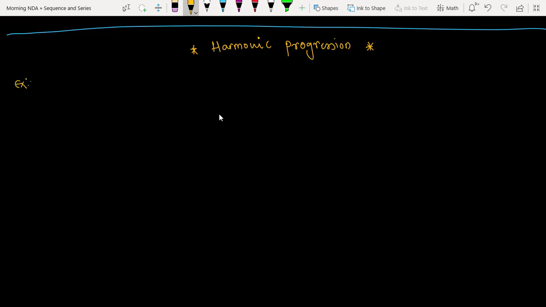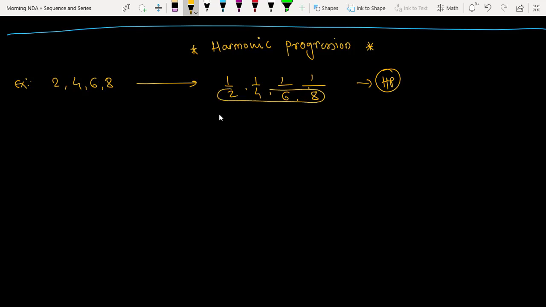Example: if I get a GP 2, 4, 6, 8 and I reciprocate it, 1 by 2, 1 by 4, 1 by 6 and 1 by 8, this becomes my harmonic progression. What is the condition? In the harmonic progression, the denominator part should be in AP, with the numerator the same. It should not be that the numerator is different and only the denominator is in AP, like 1 by 2, 2 by 4, 3 by 6, 4 by 8.